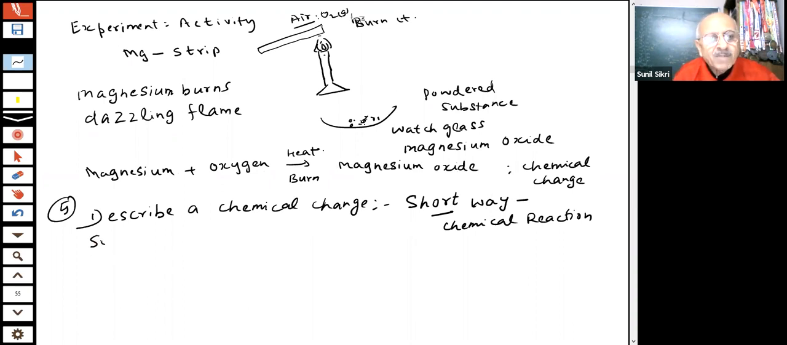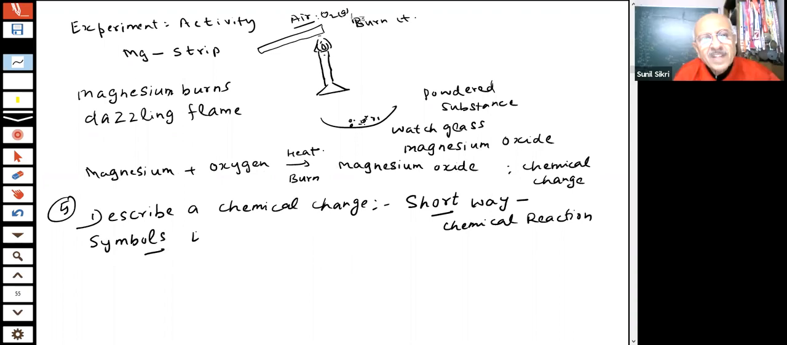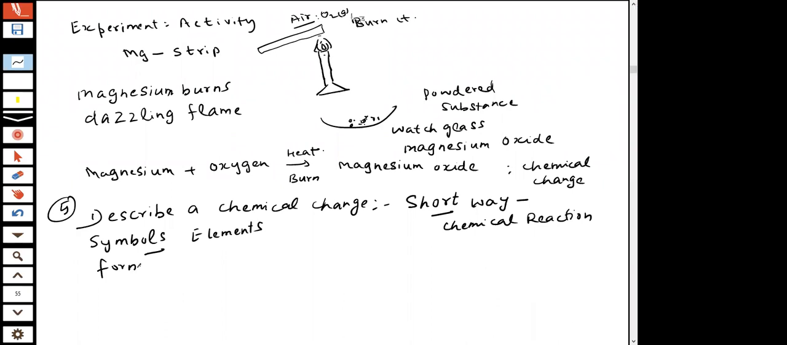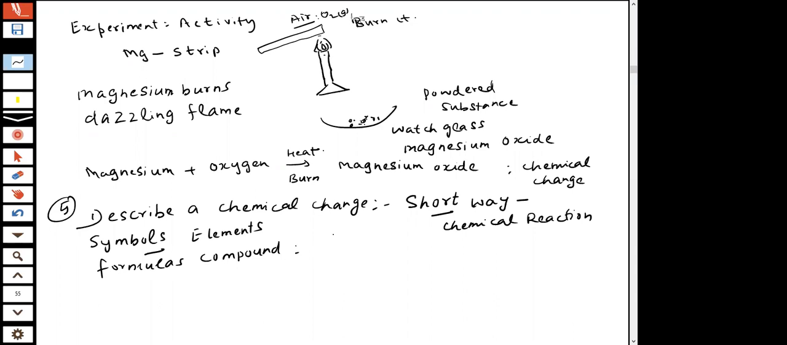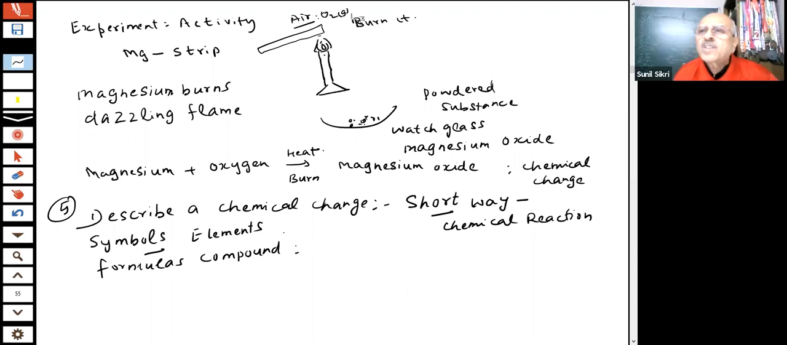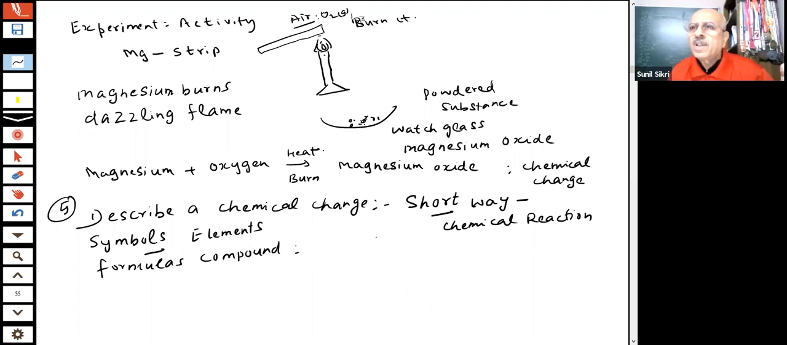If I know the symbols of these elements, if I know the formulas of the compounds, students, then I can represent a chemical change by elements, symbols, and formulas. Yes or no? Tell me. Can I do it? Yeah.